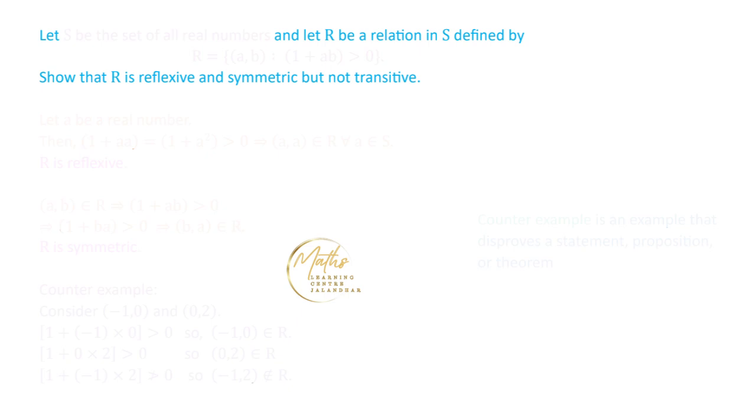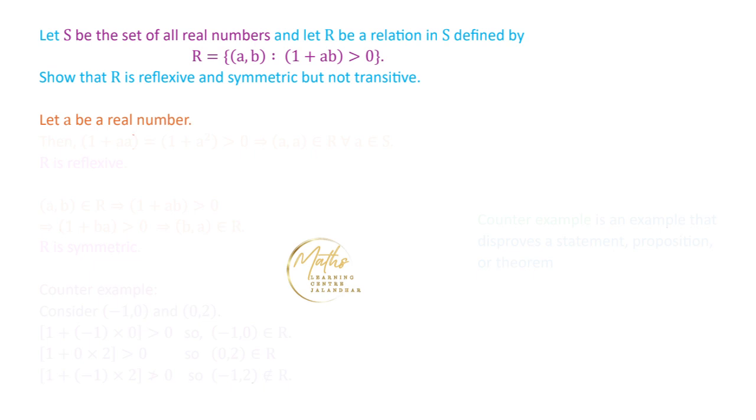Now the next question we have is: let S be the set of all real numbers and R be a relation on S defined like this: A and B are related by R if 1 plus AB is greater than 0. We have to prove that this relation is reflexive, symmetric but not transitive.